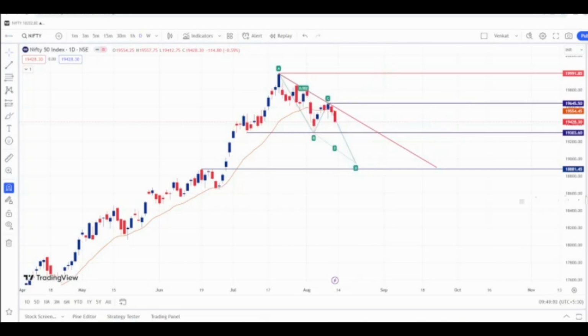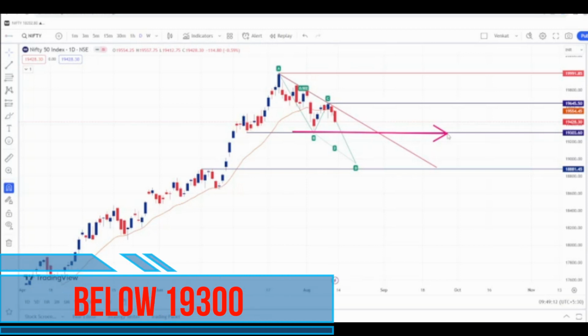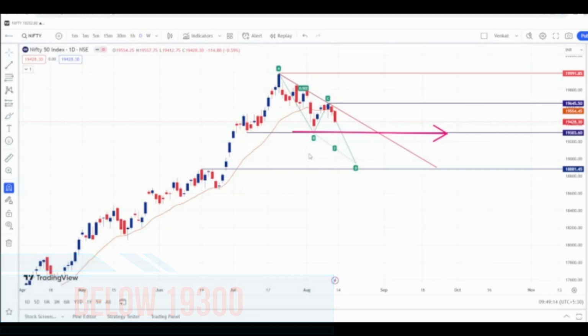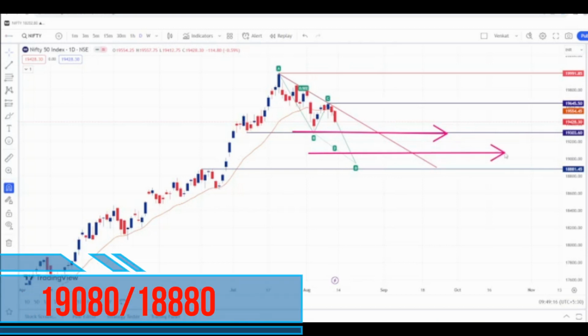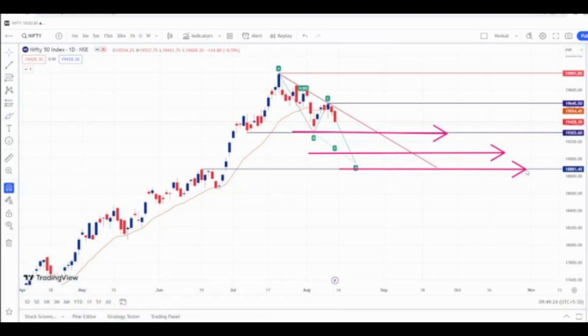Now let's see the important levels, that is, the targets for the next week. If Nifty sustains below this 19,300, then our first target will be 19,080 for the next week, and our second target will be 18,880. This is the second target on the downside for the coming week.